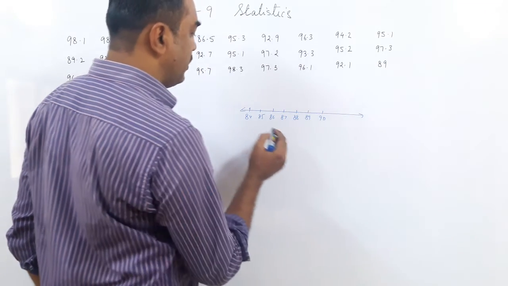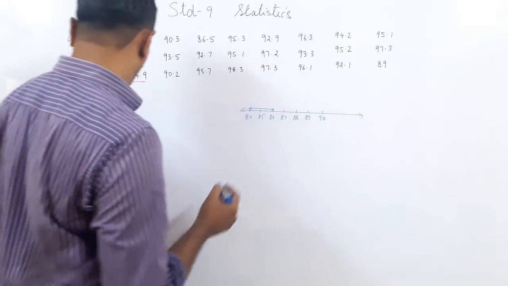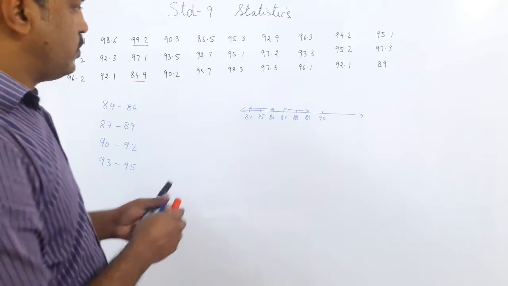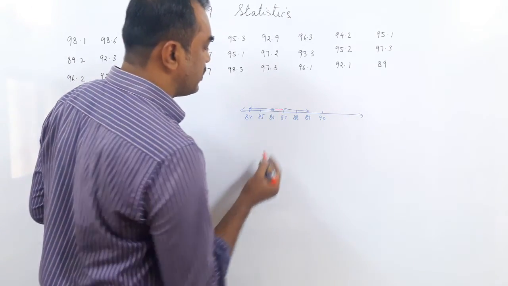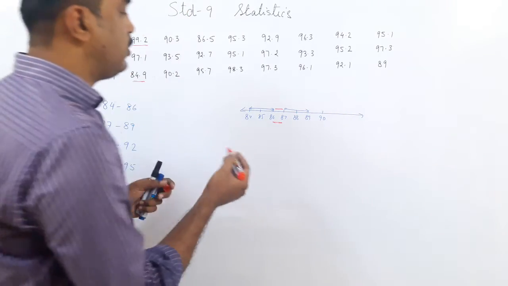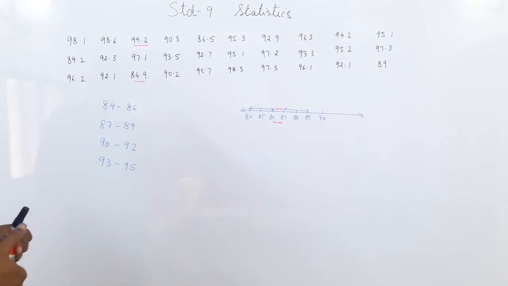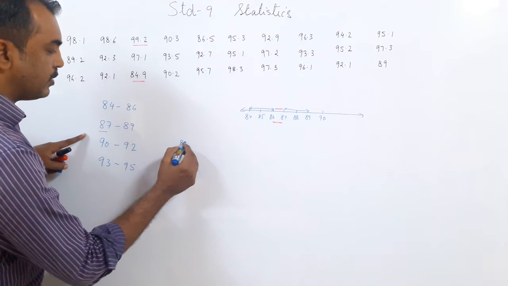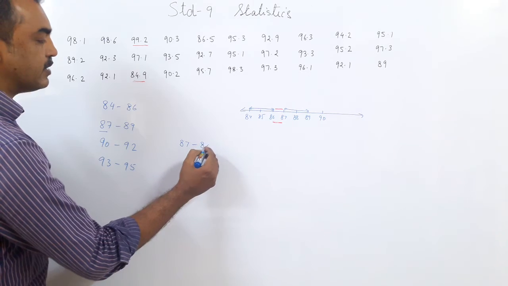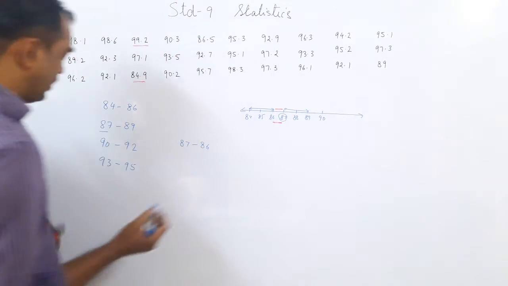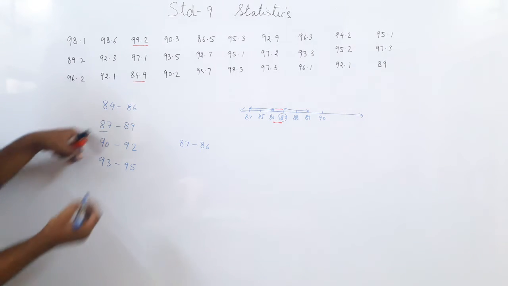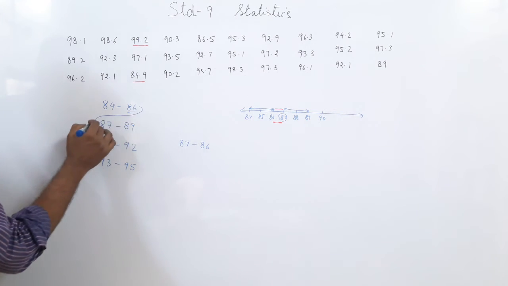This is like a number line. We have from 84 to 86 one class. Then we have got 87 to 89 one class with a jump of 1 in between. There is a jump here. So this is a gap here, and we need to close this gap to make it a continuous class. So how do we do that? We take the lower limit of the above class. So we take this lower limit 87 and the upper limit of the lower class, 86. Means you can see I took this 87, which is the lower limit of the higher class, and I took 86, which is the upper limit, because here is the exact gap.